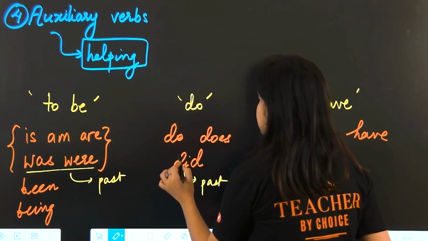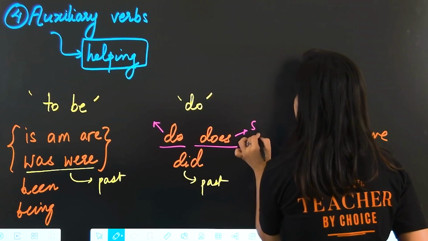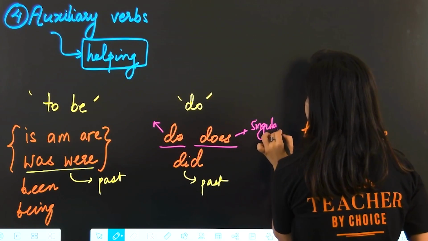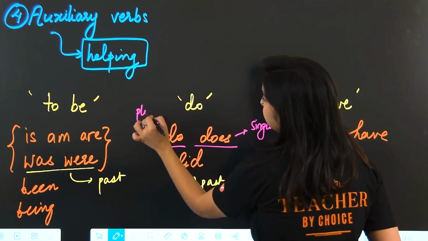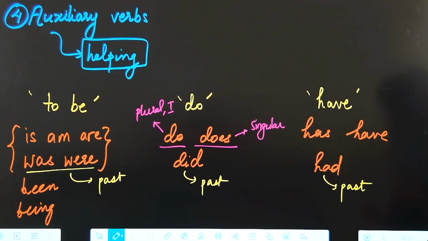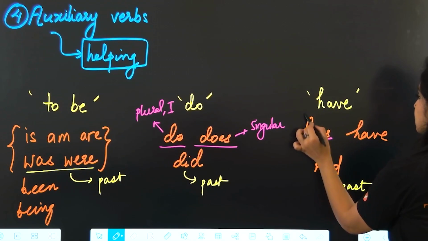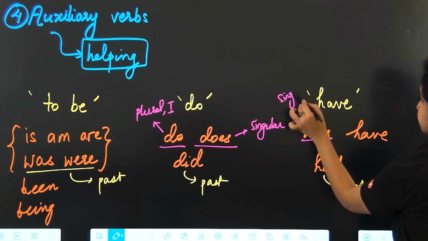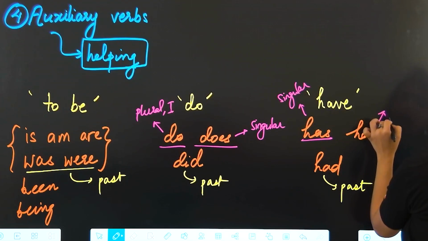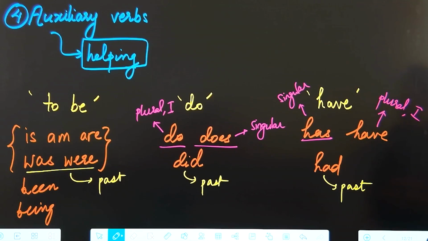Now do and does, this is singular, this is plural, and this is also used with I. Okay, whenever you have the subject I. Here has, singular, have, plural, and also used with I.